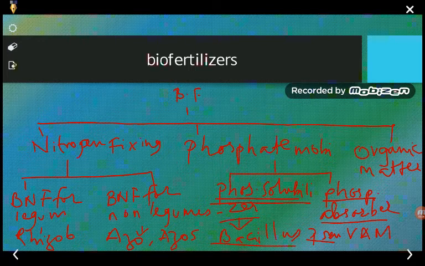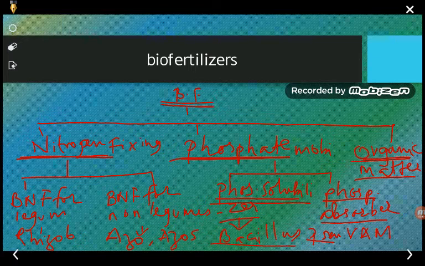So we know that biofertilizers may be broadly classified into three types based on which type of fixing is done. If they are fixing the nitrogen, then they are nitrogen fixing biofertilizers. If they are fixing the phosphate, then they are phosphate mobilizers because they mobilize the phosphate. And the third one is the organic matter decomposers, which is again a biofertilizer that can be utilized.